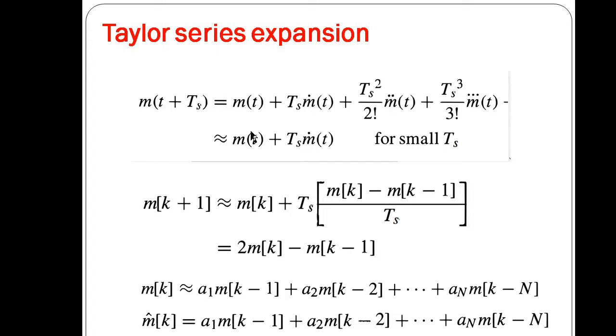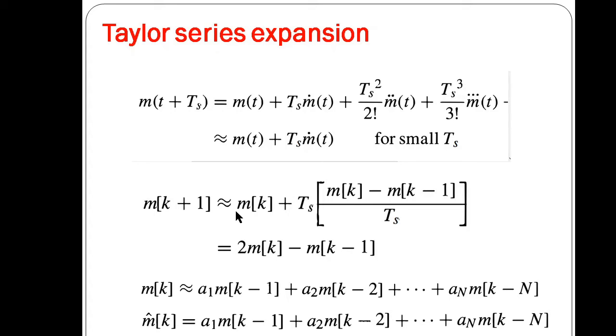So the signal at a particular time plus the first differential of our signal multiplied by the time Ts will give us the future sample value m(t plus Ts). So in terms of a sample, it is given by m(k plus 1) is equal to mk. mk is our kth sample, and we are determining this k plus 1 sample.